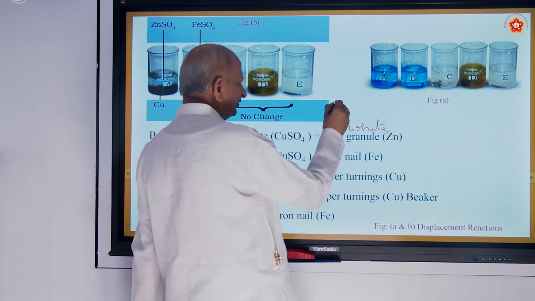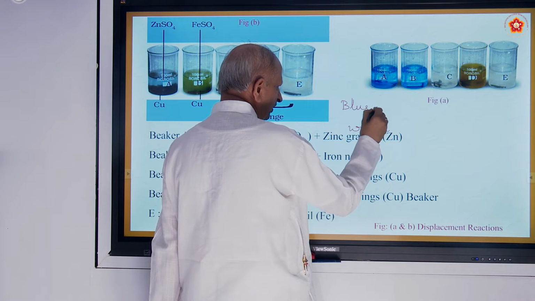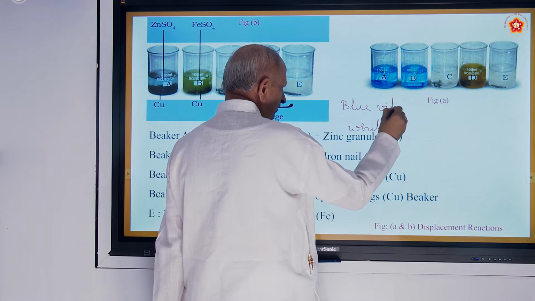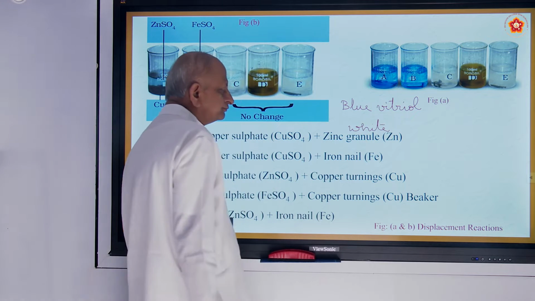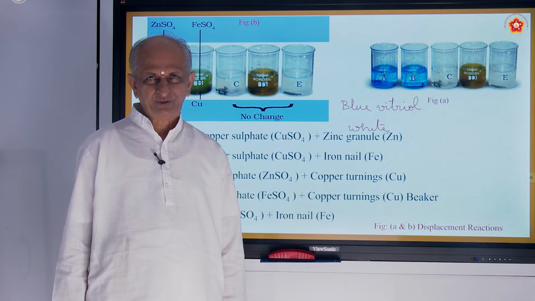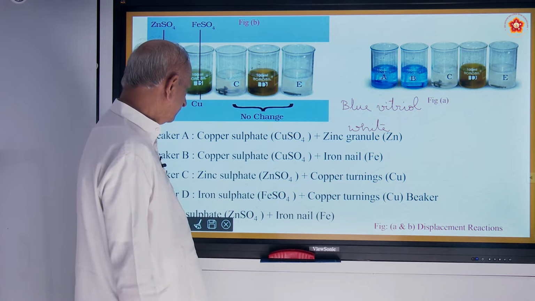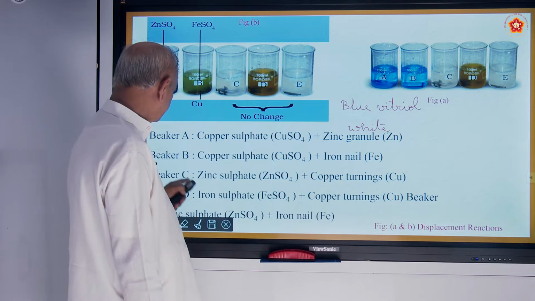Therefore, it is also called blue vitriol. Of course, you are going to get the name next, but be knowing it. Vitriol means solution. Similarly, green vitriol means ferrous sulfate solution. So in the first beaker, you have to add zinc granules.